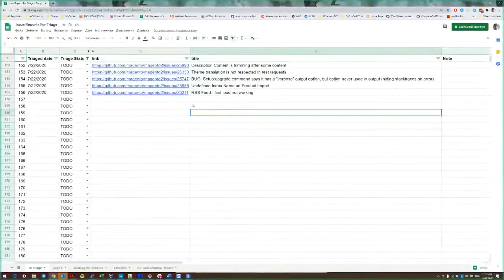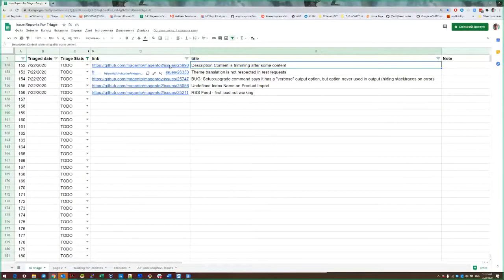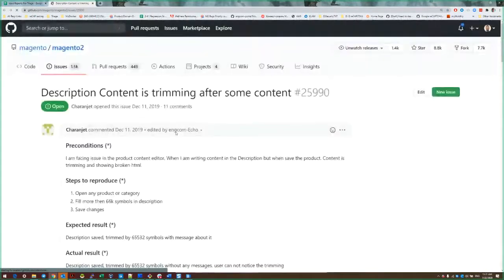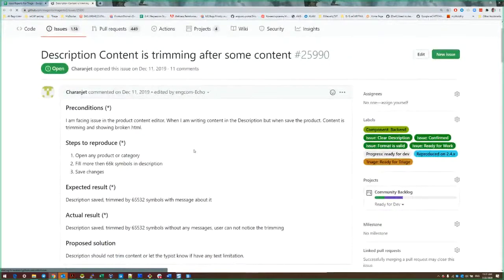So today I have a couple of issues for triage as usual. Let's start. The first issue is more probably about user experience improvement.